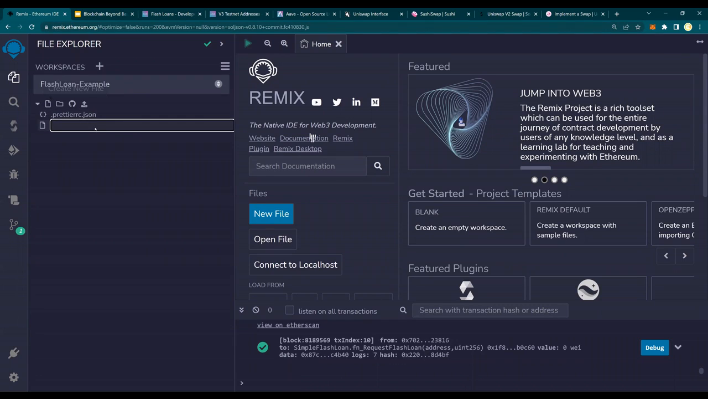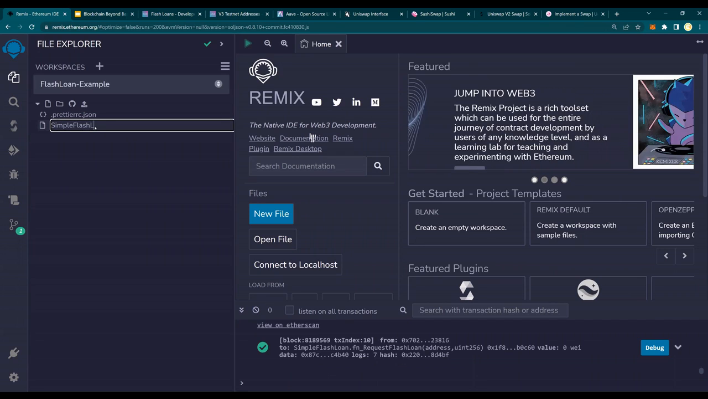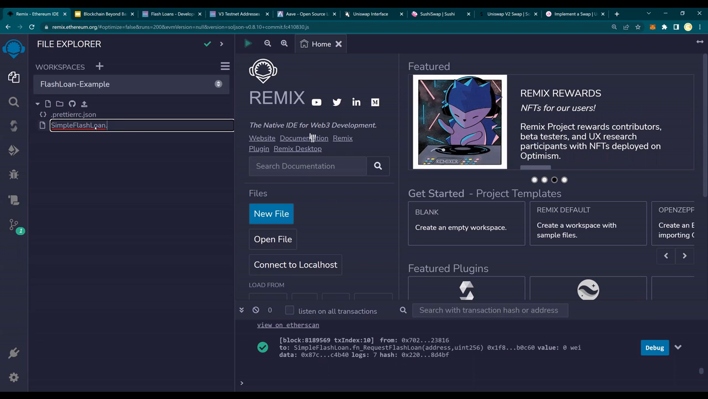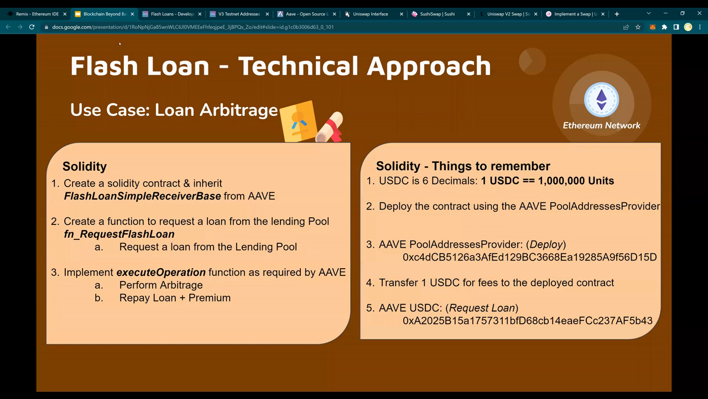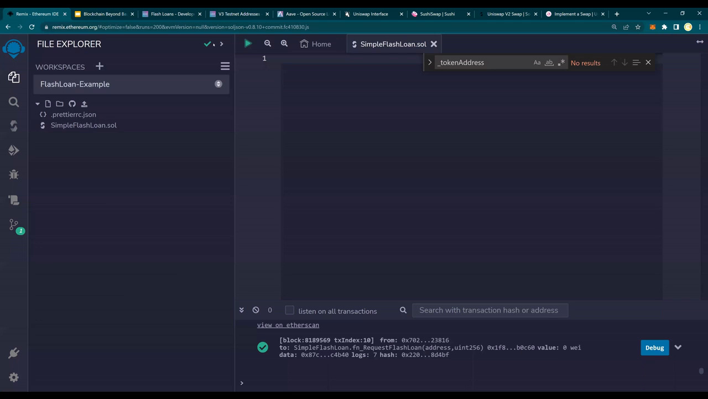I'm going to create a first file. I'm going to call it simple Flash Loan. In here, I'm not going to do any arbitrage. So I'll come back to this. In this first one, I'm going to do step number 1, step number 2, step number 3B only. I'm not going to do step number 3A in the first. I'm going to do the second one. Then we'll do the arbitrage as well. So I'm going to keep it super simple. All right, so let's do that.